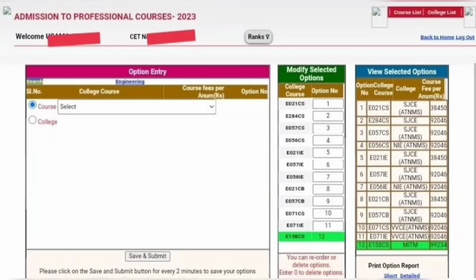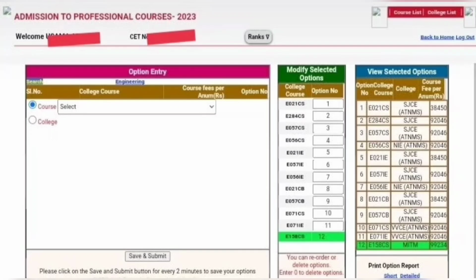But just blindly entering options will be a waste of your time, and you will land in a very bad college. So ask experienced people, not only us. I think you all got the idea. So here in the second option, modify selected option, you can see 1 2 3 4 like that, everything will come in the order which you have selected. So this is how you will enter colleges.